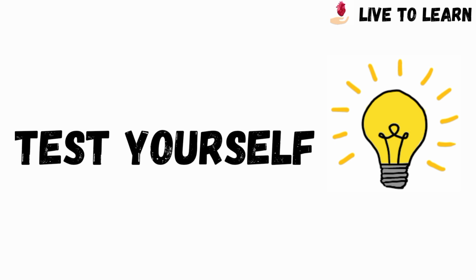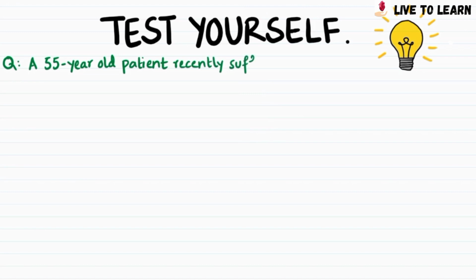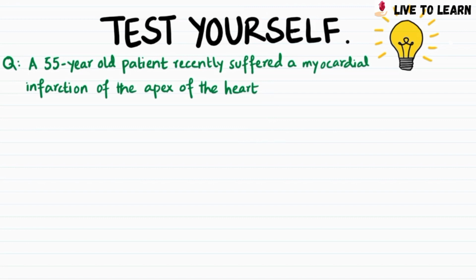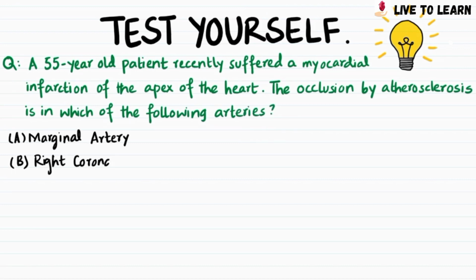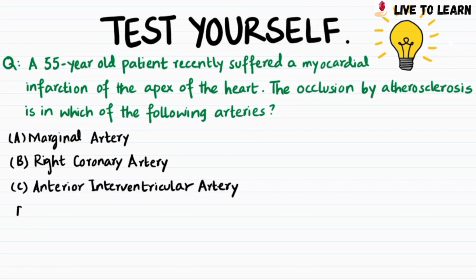Here's a little question for you guys to test yourself and see how well you understood the concepts. A 55-year-old patient recently suffered a myocardial infarction of the apex of the heart. The occlusion by atherosclerosis is in which of the following arteries? The marginal artery, the right coronary artery, the anterior interventricular artery, or the posterior interventricular artery. You can pause the video for a few seconds to choose your answer.